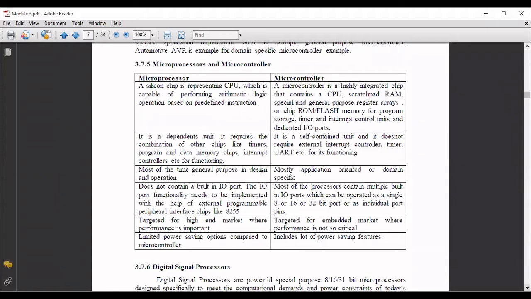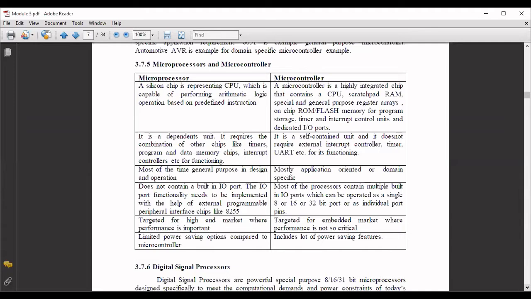So here in the microprocessor, for example, 8086 is a microprocessor. Whenever you want to program 8086 with the available instructions, it is easy to program. But when you want to interface any devices outside the microprocessor chip, there is no direct IO port connected for interfacing devices. So you need a mediator kind of thing, what we call an interface chip or peripheral interface chip like 8255.